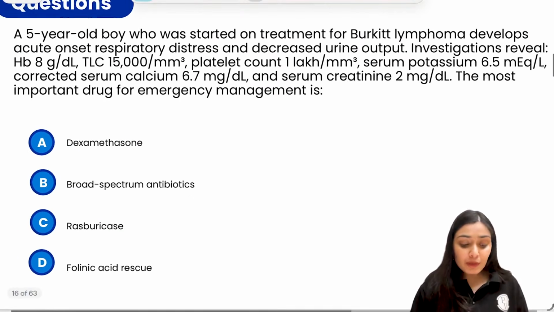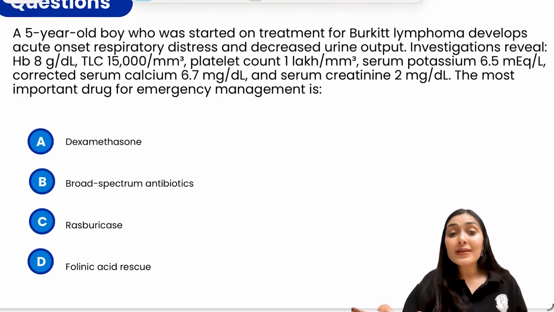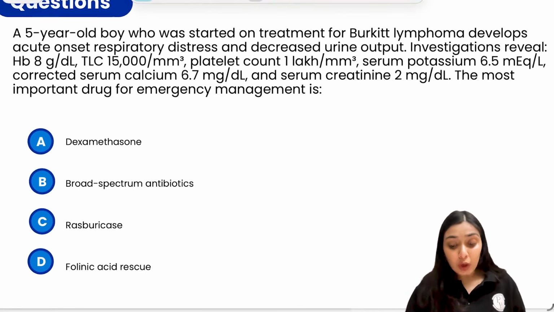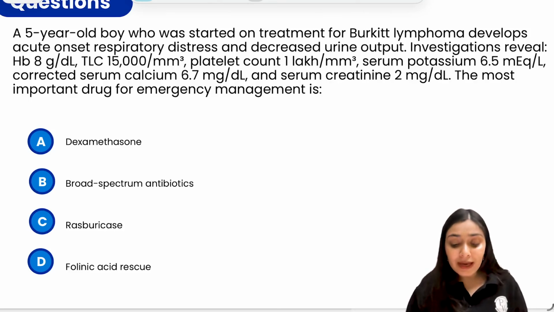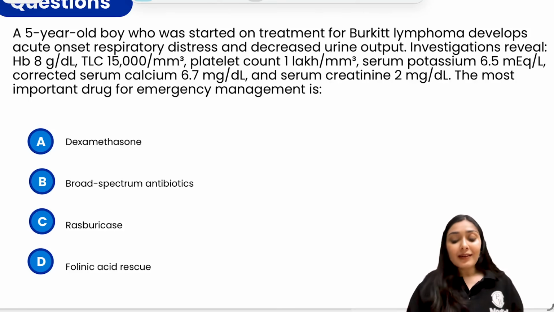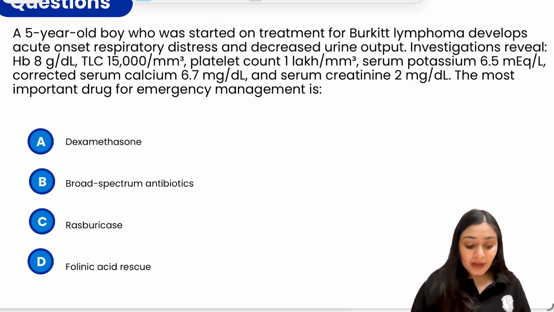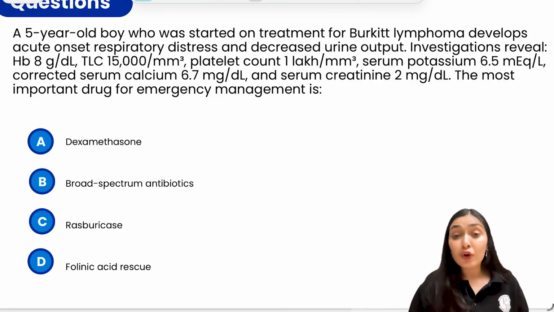Moving to the next question. We have a 5-year-old boy who was started on treatment for Burkitt's lymphoma. He develops acute onset respiratory distress and decreased urine output. Investigations reveal hemoglobin 8, TLC 15,000, platelet 1 lakh, potassium 6.5, calcium 6.7, creatinine 2. The most important drugs for emergency management here are dexamethasone, broad spectrum antibiotics, rasburicase, folinic acid rescue.